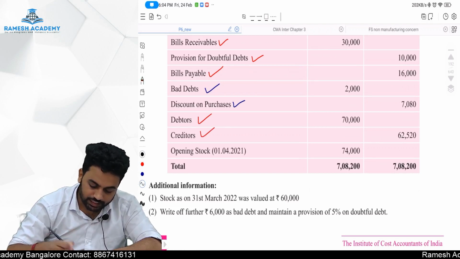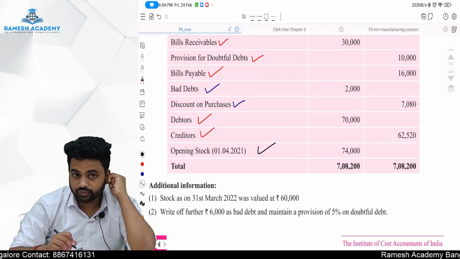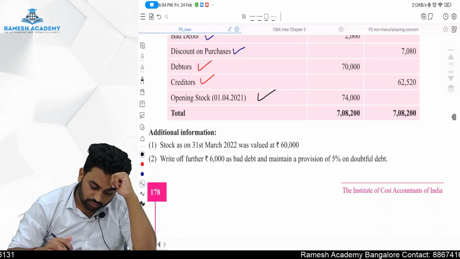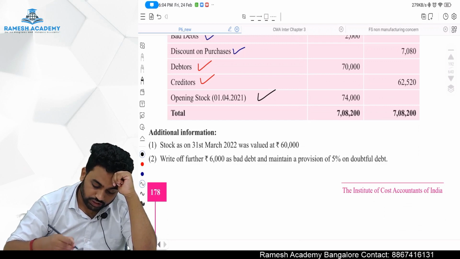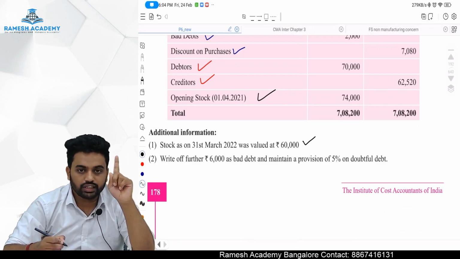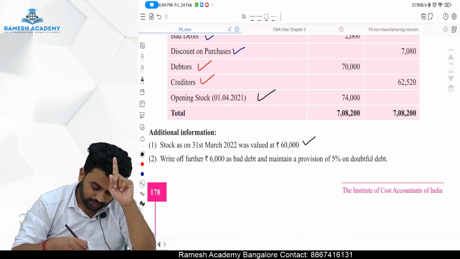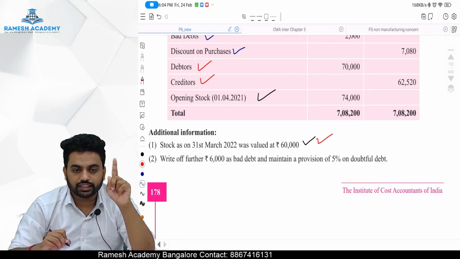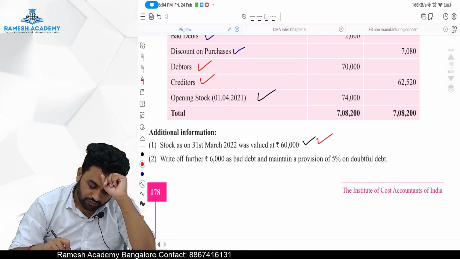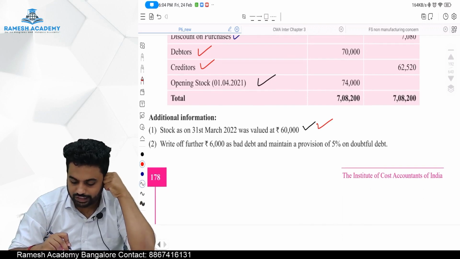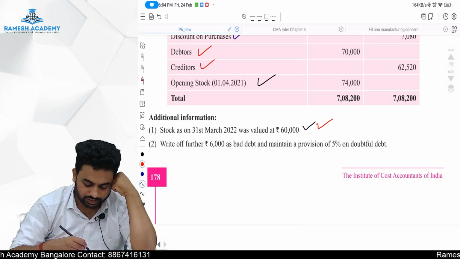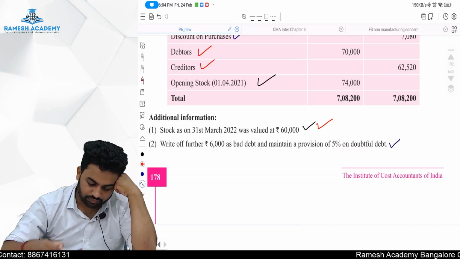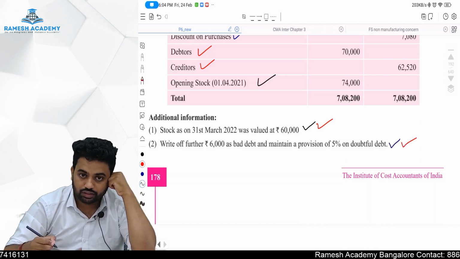Opening stock trading activity, trading account. Opening stock is trading account. Okay. Stock as on 31st March, closing. Closing should be adjustment, one in a trading account, the other one in a balance sheet. Write off further 6,000 as a bad debt and maintain a provision of 5% on doubtful debt. So basically one in a P&L and one in a balance sheet.